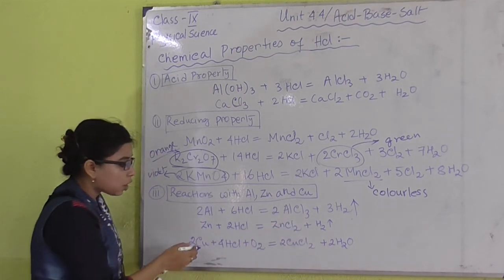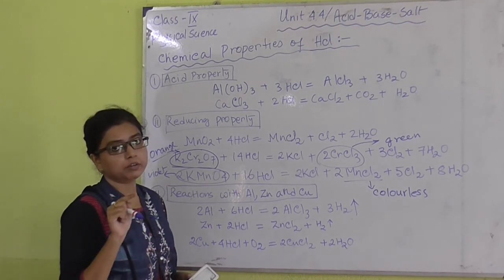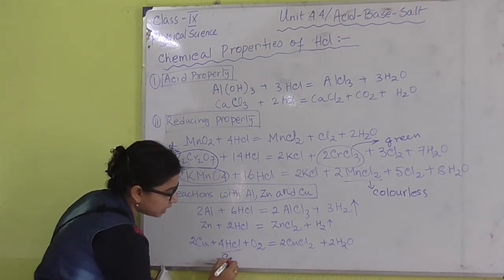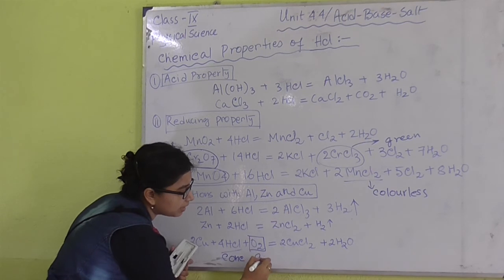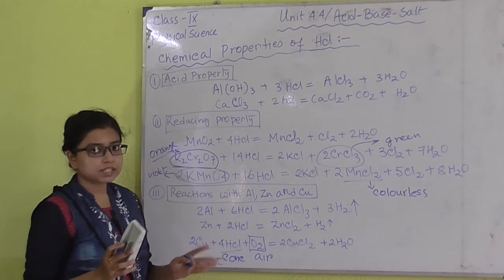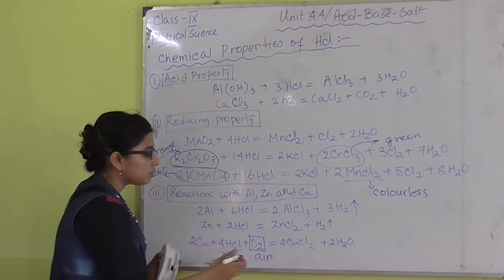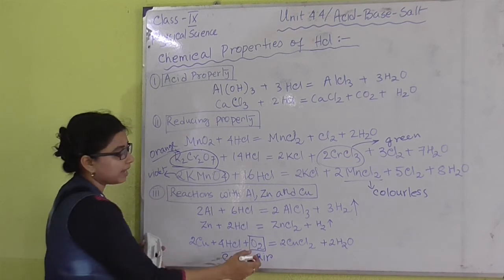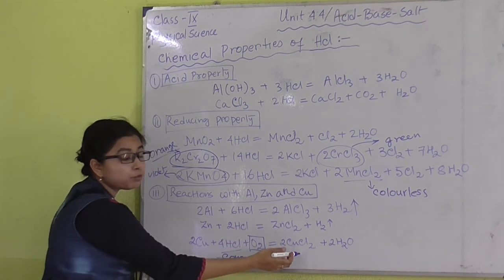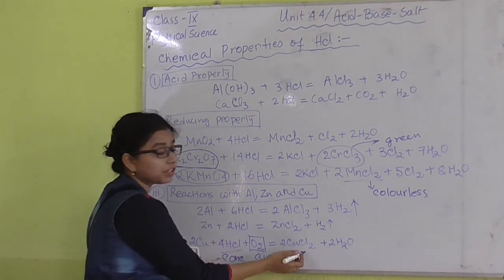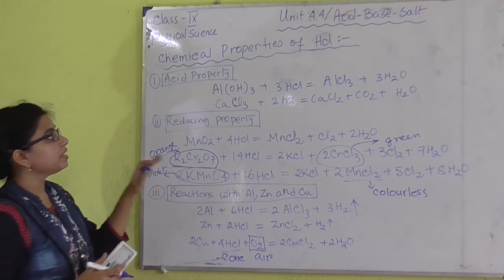Now if we take zinc instead of aluminium, the same product we will find, that is zinc chloride and hydrogen gas. And if we take copper here, as I mentioned before, copper does not react with dilute HCl or dilute H2SO4. So we have to take concentrated hydrochloric acid in presence of air. If we do not add oxygen or air in the reaction medium, this reaction will not happen. Okay, so first we have to take concentrated acid, and second, an air medium or oxygen medium. Then it will give us cupric chloride, that is CuCl2, and water. Okay, so these are the chemical properties of HCl.